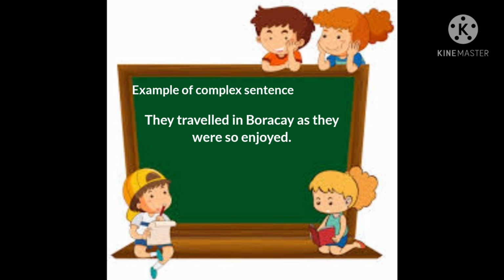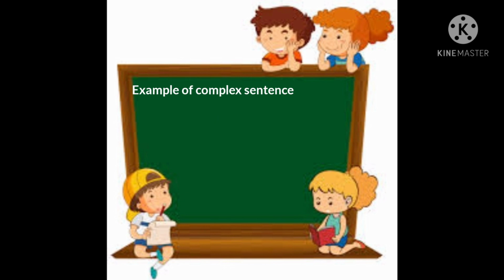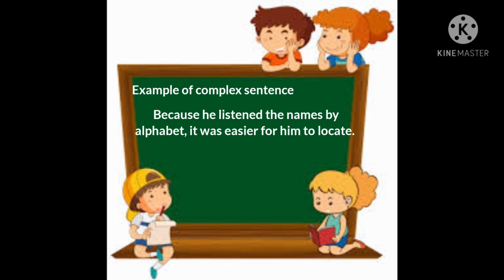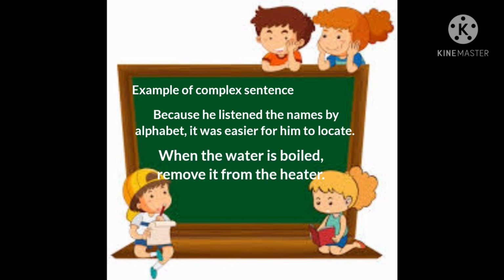So here are the next set of examples of complex sentence. Because he listed the names by alphabet, comma, it was easier for him to locate. Next, in the sentence, because he listed the names by alphabet is the dependent clause, followed by a comma. Then it was easier for him to locate is the independent clause.